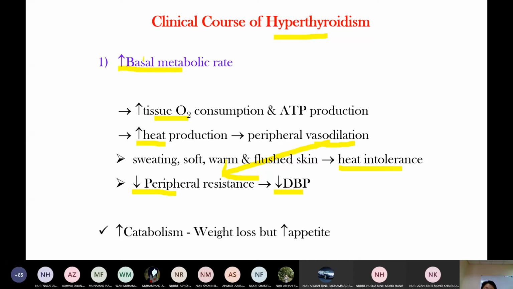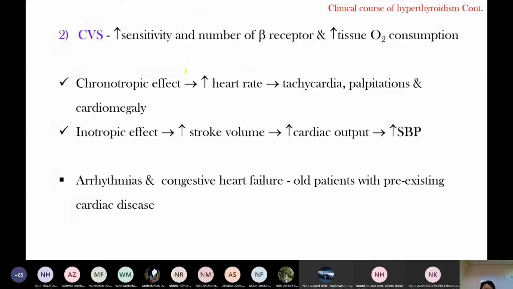Okay, so increased BMR: one is heat intolerance because of increased heat production, cause of vasodilation, and this vasodilation also decreases peripheral resistance, leading to decreased diastolic blood pressure. And then increased BMR means increased catabolism, breakdown. So when there is increased tissue breakdown, the patient presents with weight loss. They have increased appetite but weight loss. They eat but lose weight. The reason is increased basal metabolic rate.